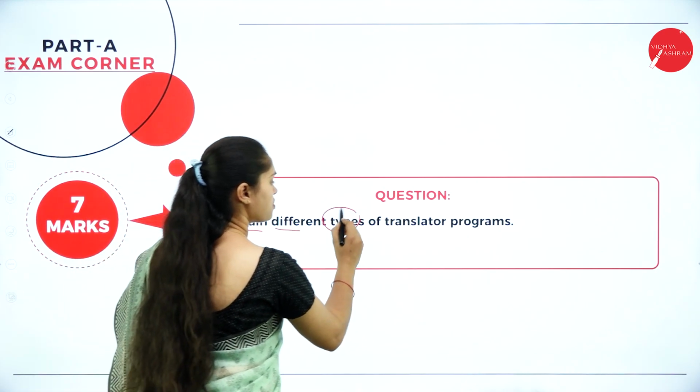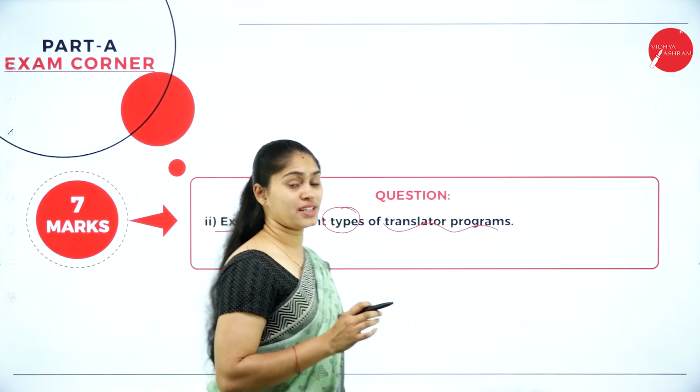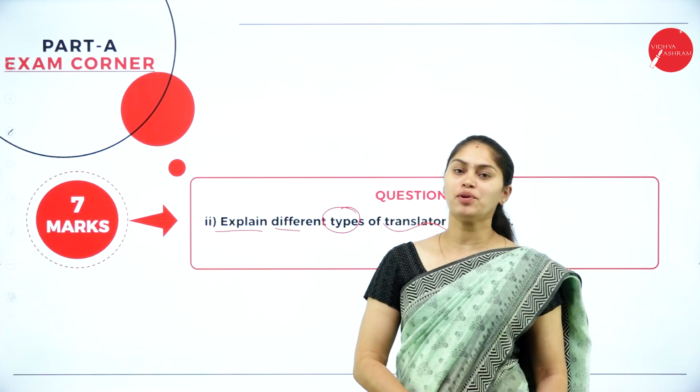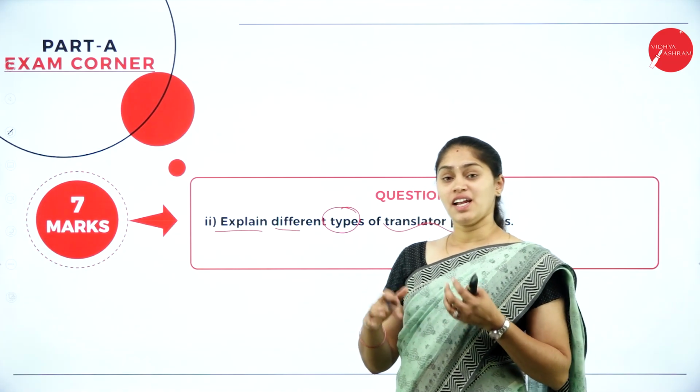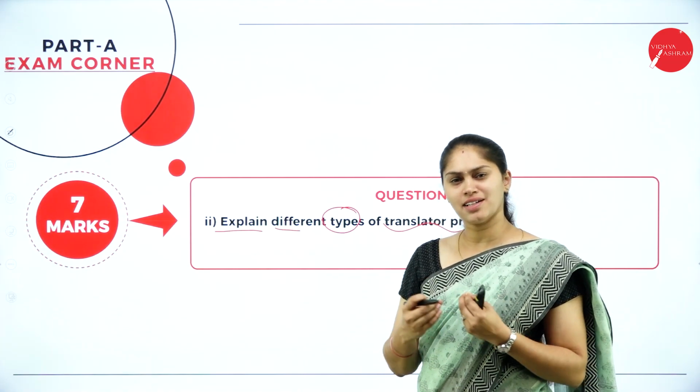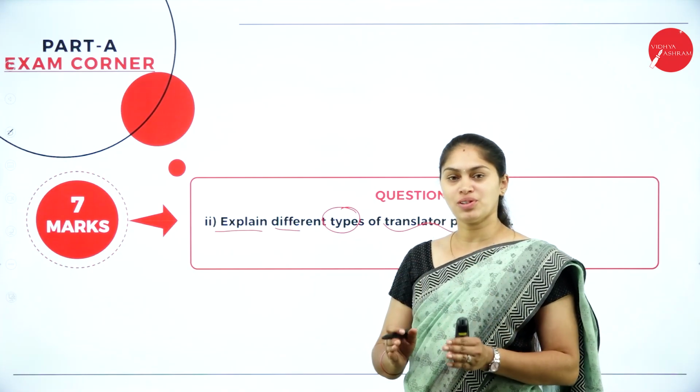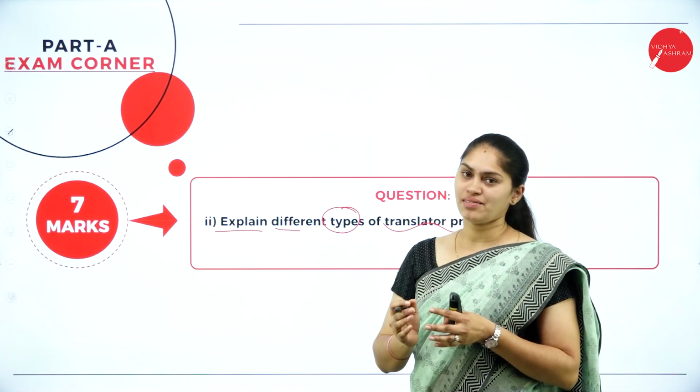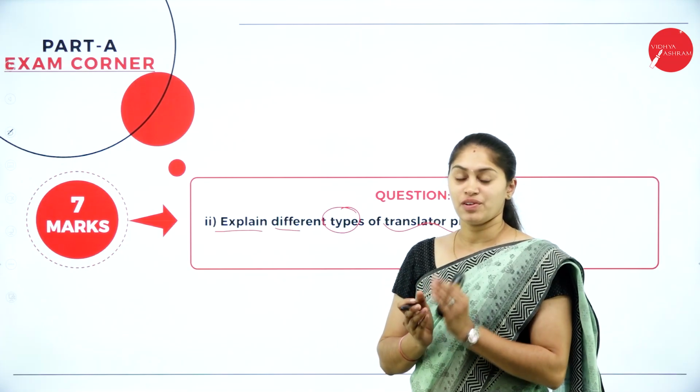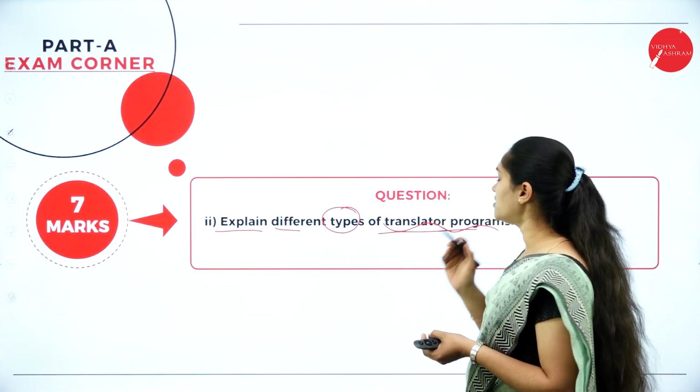Explain different types of translator programs. So till now we have learned what are the different computer languages we have. The computer can understand only machine code. So we have to convert high level or assembly level language to machine level language. For that we have this language translator.